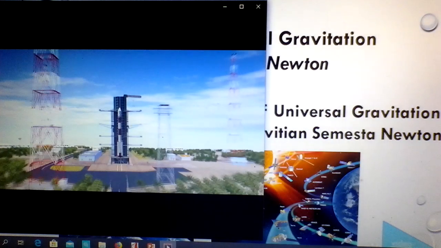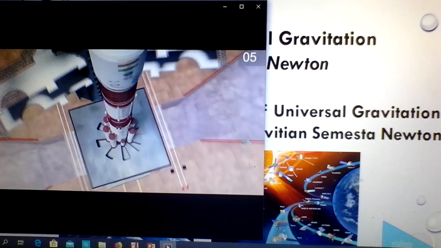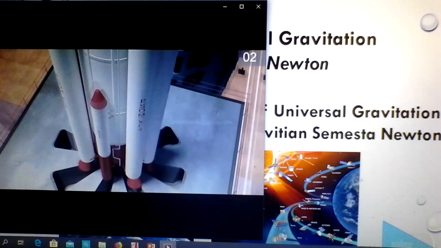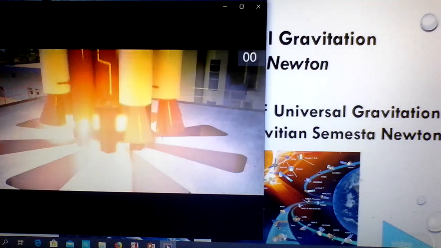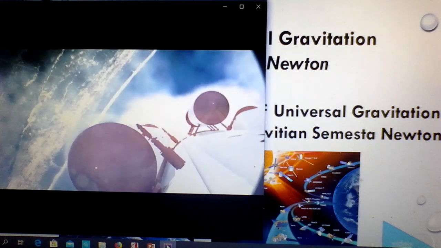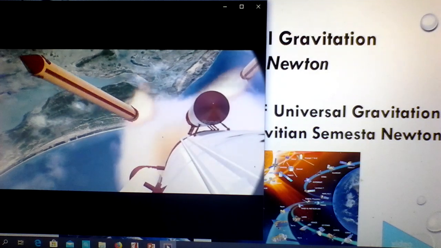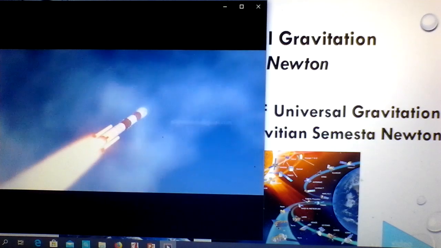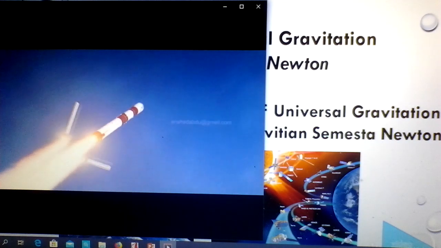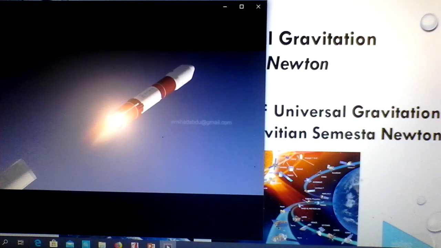This is an animation about the launching of a rocket. I hope you still remember the principle involved in the launching of a rocket, that is the principle of conservation of momentum. The hot gases released produce momentum downwards. At the same time, it produces upwards momentum that causes the rocket to move upwards. You can see now the rocket starts to release some part of its body in order to reduce its mass so that it will gain high velocity.